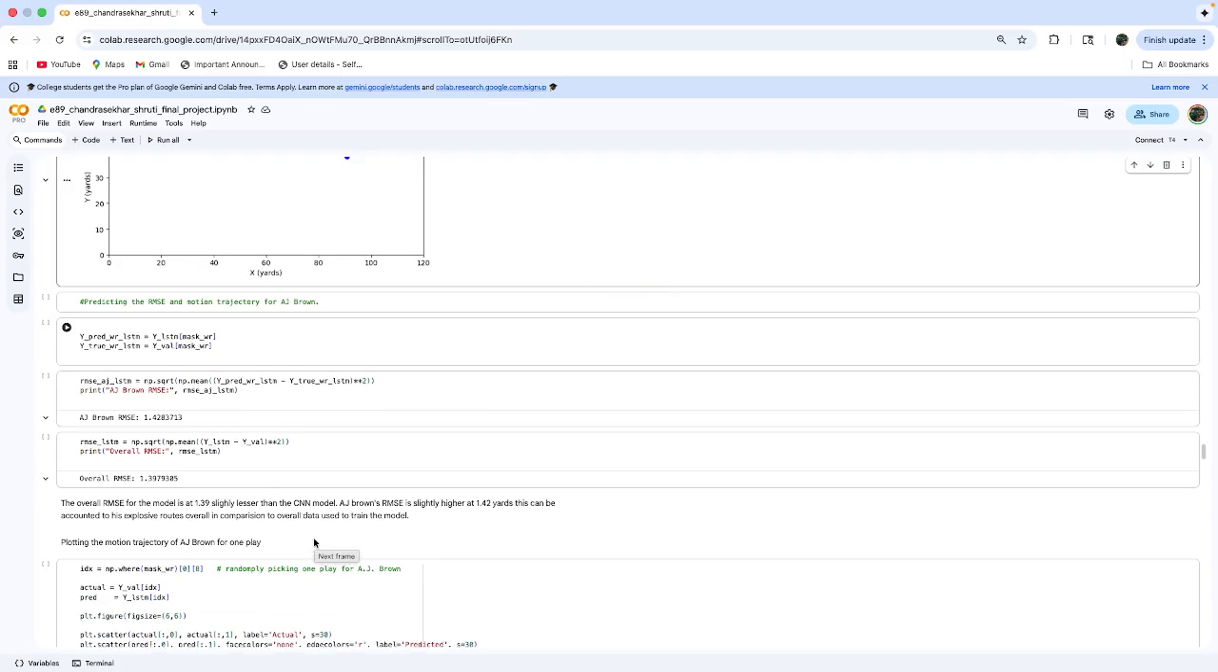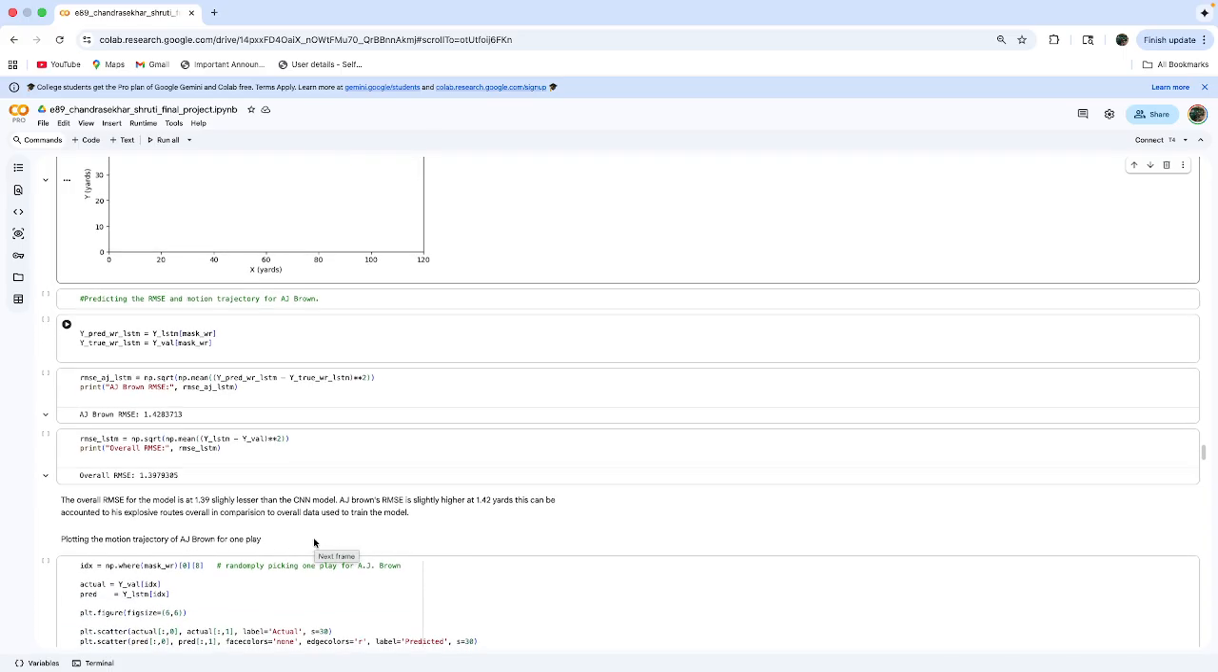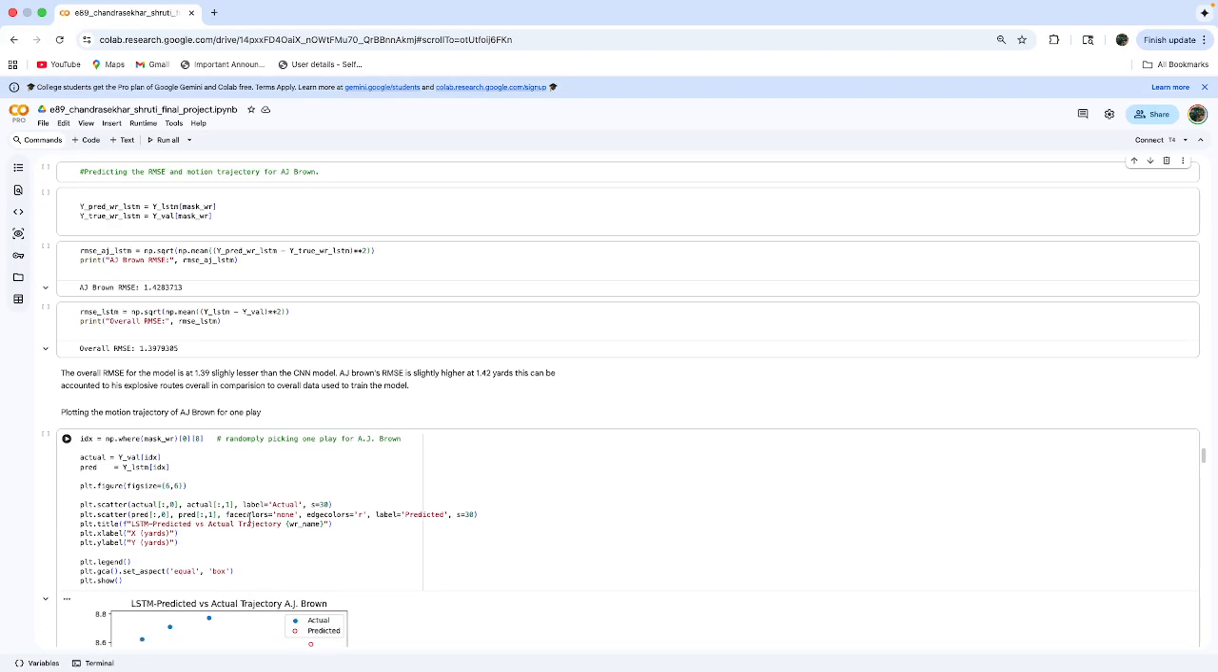For the player-specific profile, you can see that the RMSE for AJ Brown is 1.42, while the overall RMSE for the model is 1.39. This can be accounted for by the explosive routes that he takes in comparison to the overall data, but it remains pretty close still.